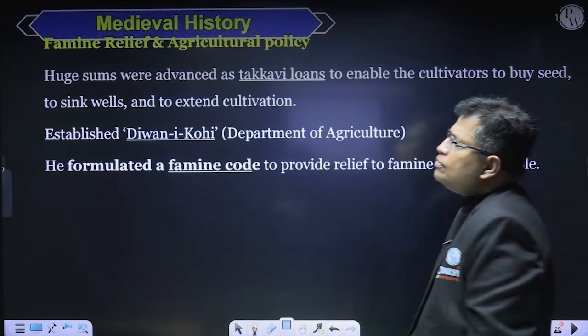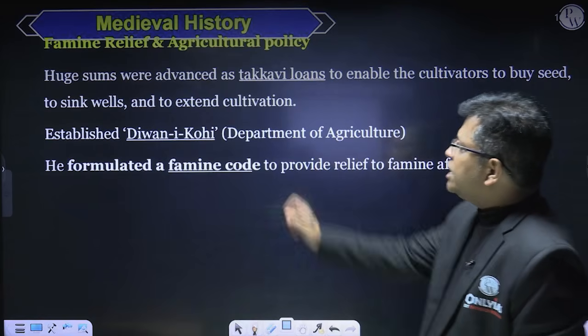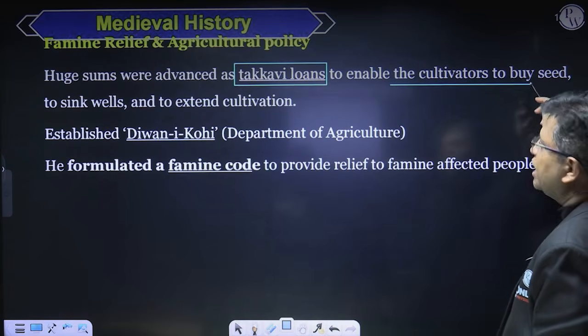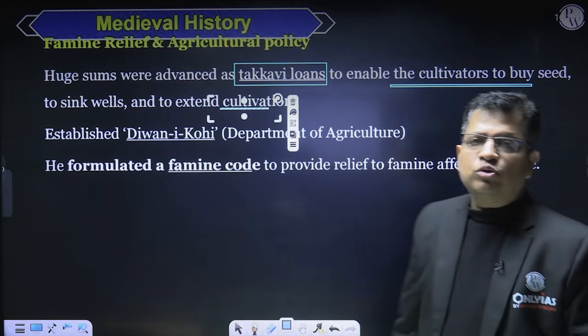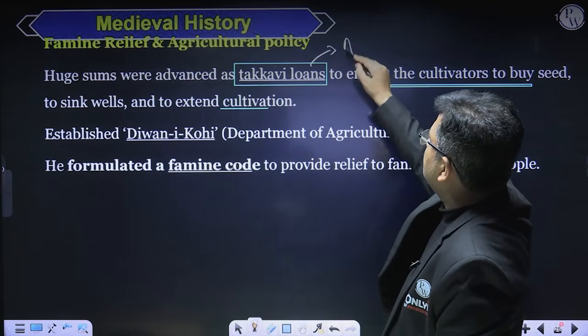Now, he had taken some relief measures also. He had started giving Takavi loans to enable the cultivators to buy seeds, to sink wells, and to extend cultivation. So Takavi loan was advanced agricultural loan.